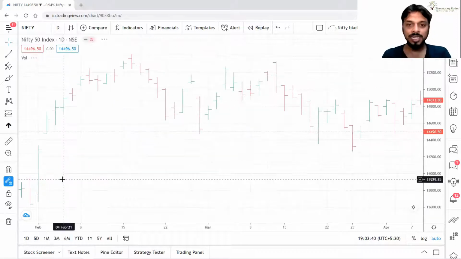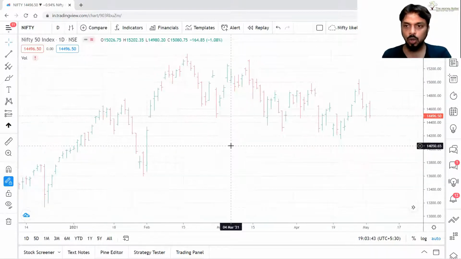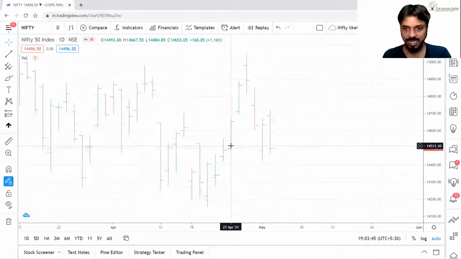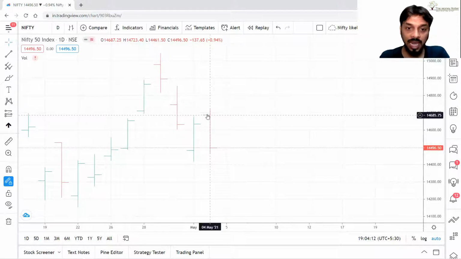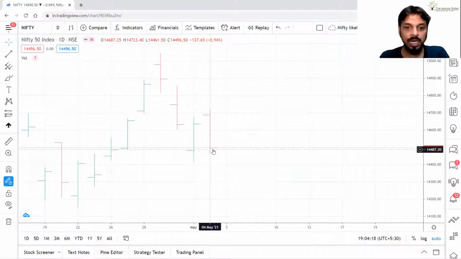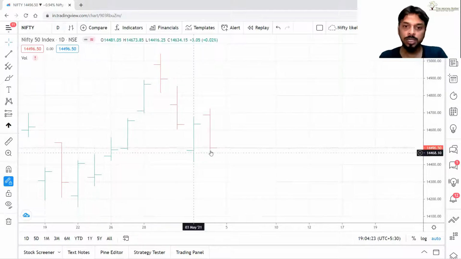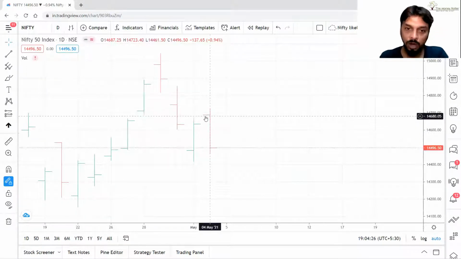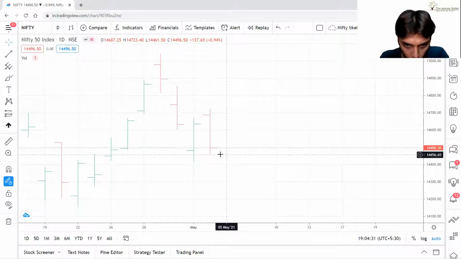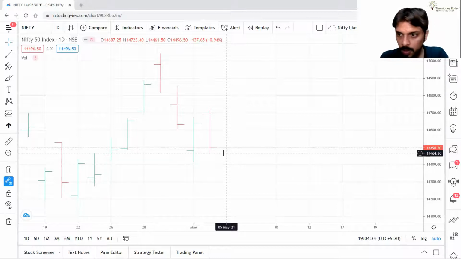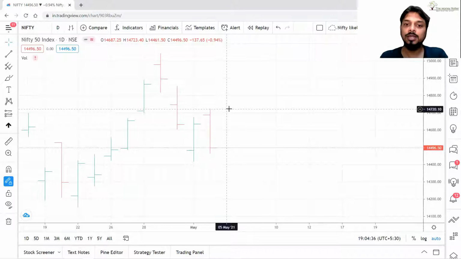Now, let me explain in the daily time frame. This is Nifty, correct? Let's come to today's bar. In bar formation, the left horizontal line will give you the open. The right horizontal line will give you the close of that day. This is a daily chart, so it is the day. Left horizontal line, open of that day. Right horizontal line, close of that day. Now, the lowest point will be the low and the highest point will be the high. So this is your bar formation.